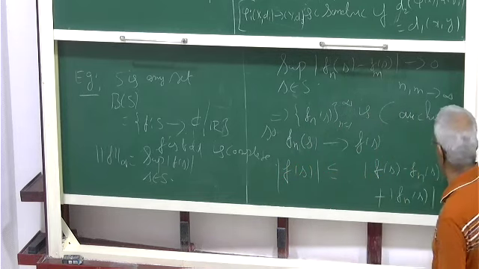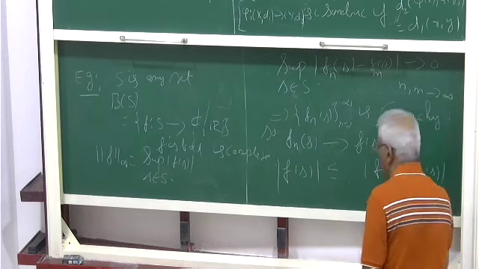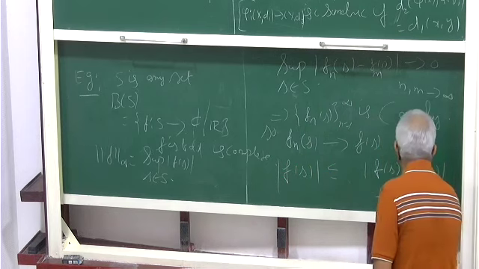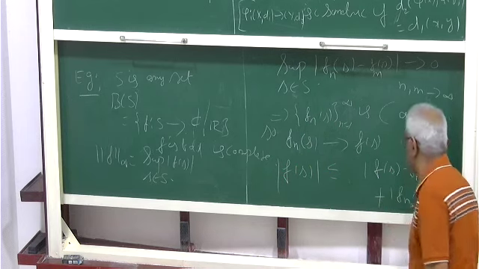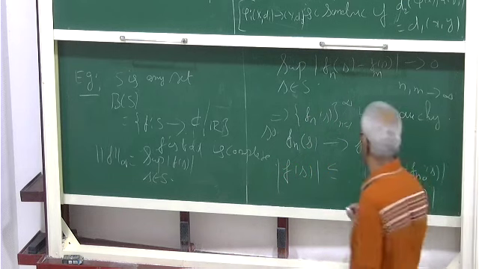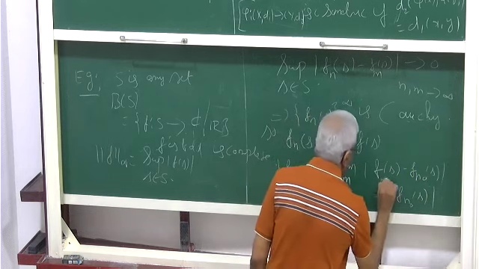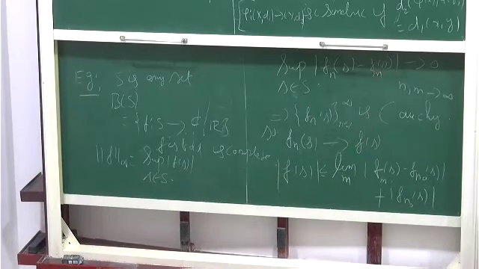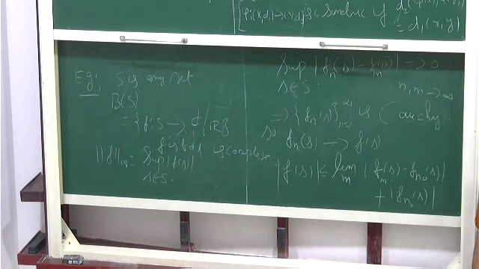Okay. Maybe I call it Fn naught, some fixed number, for any n naught. This is true, of course. This is just the triangle inequality, which is true for any n naught. And I write something here, limit m. Modulus is a continuous function, so I can put a limit here and I can put a limit here, right?